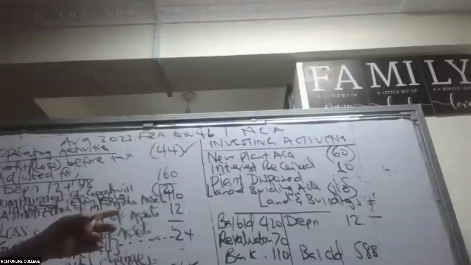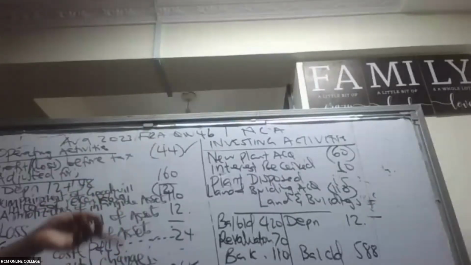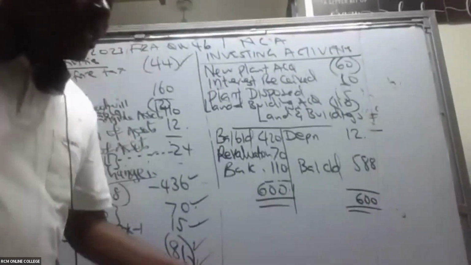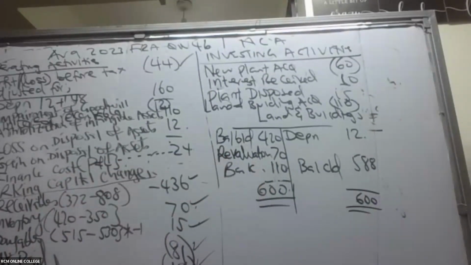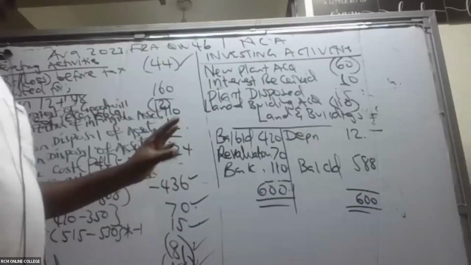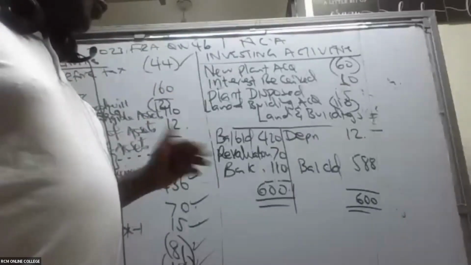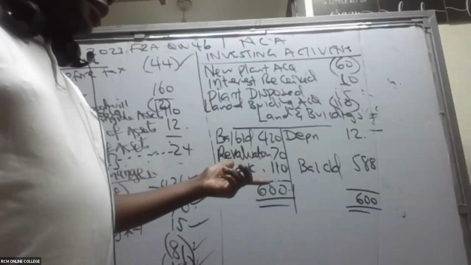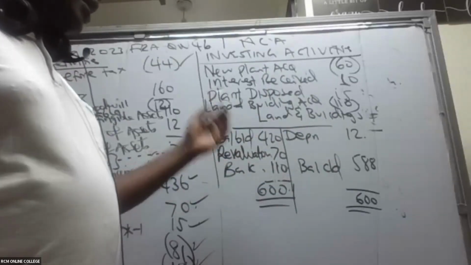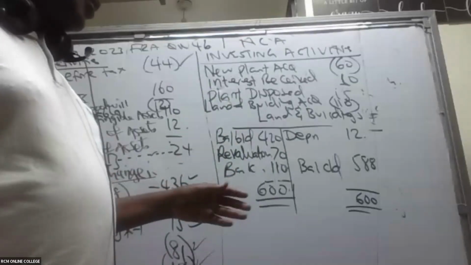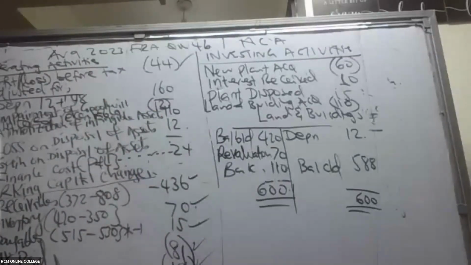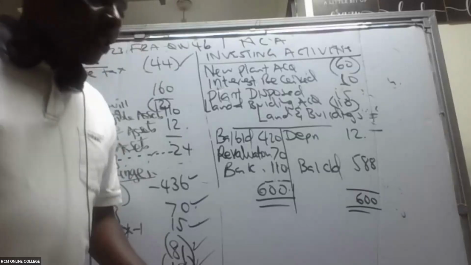So ladies and gentlemen, there is something under this plant that I would want us to look at. But first, before I make the next move, are we really okay up to here? Have we been able to capture this T account, the FRA students? I know you are capturing this using T accounts, but the Excel students, you must get your own way. Because you start with this positive, revaluation is increasing, depreciation is a negative, balance carried down is always a negative. If you get a negative amount here, that is a cash outflow, you acquired. I'm so sure you must have done this in class. Yes, so we are together there.